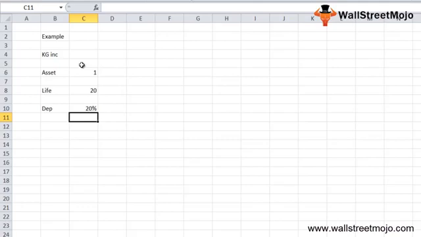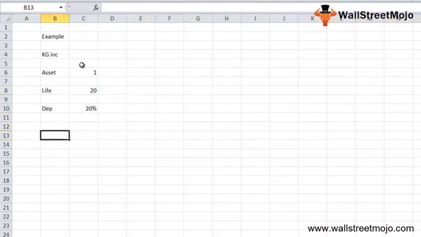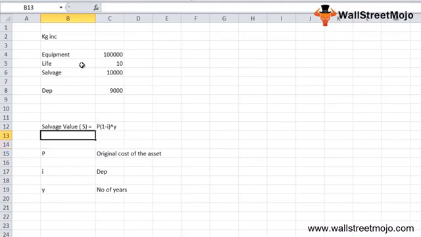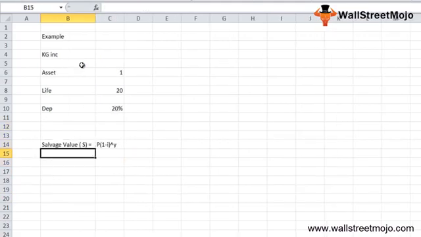In this example, we have been given the original price of the asset, which is 1 million, the useful life of the asset, which is 20 years, and the depreciation rate, which is 20%. So the salvage value, by applying this particular formula, will be 1 minus your depreciation, which is 20%, so 0.2, of 1 million.